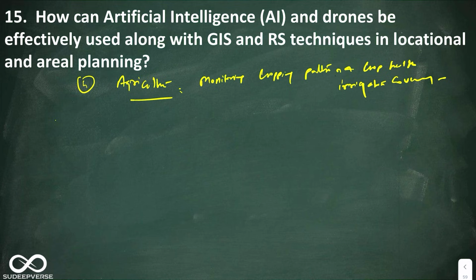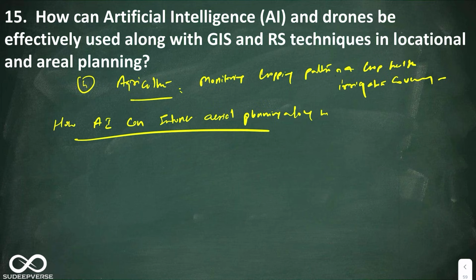Now the second part is I can address how artificial intelligence can enhance aerial planning, along with GIS and RS. Again, here you can add 2 or 3 points. In the next one, you can say how drones can enhance aerial planning, 2 or 3 points. Your answers will be done.